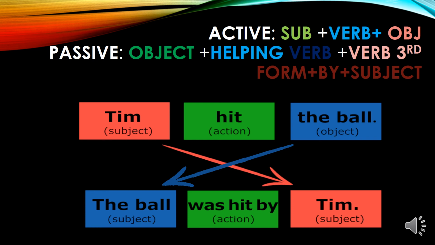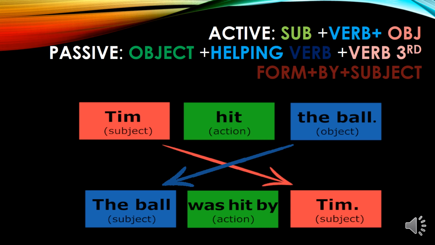If the tense is present, then we use the present helping verb. If the tense is in the past form, then we use the helping verb of the past form. Then there is the third form of the verb, and then we use by, and after it we use the subject. This subject, which is the object in the passive voice, is in fact the object of the active voice.